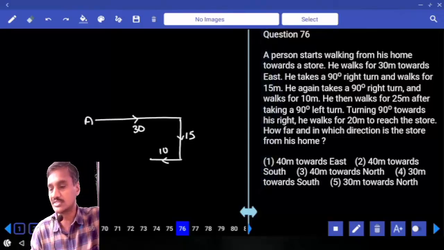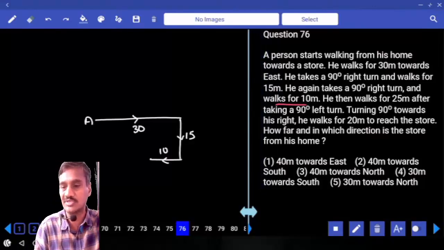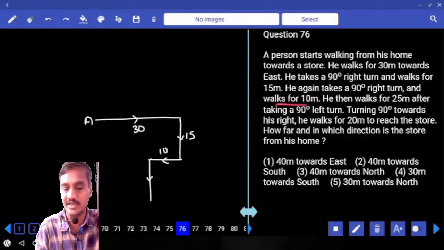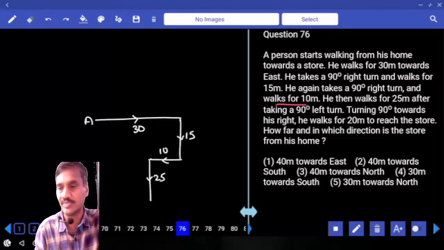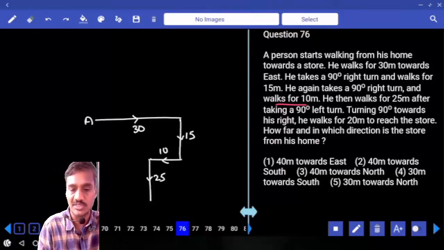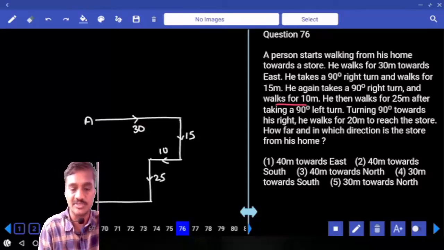He again takes a 90 degrees right turn and walks for 10 meters. He then walks for 25 meters after taking a 90 degrees left turn. From here, 90 degrees left turn, and he walks for how many meters? 25 meters. Then turning 90 degrees towards his right, he walks for 20 meters. Now 20 meters to reach the store.